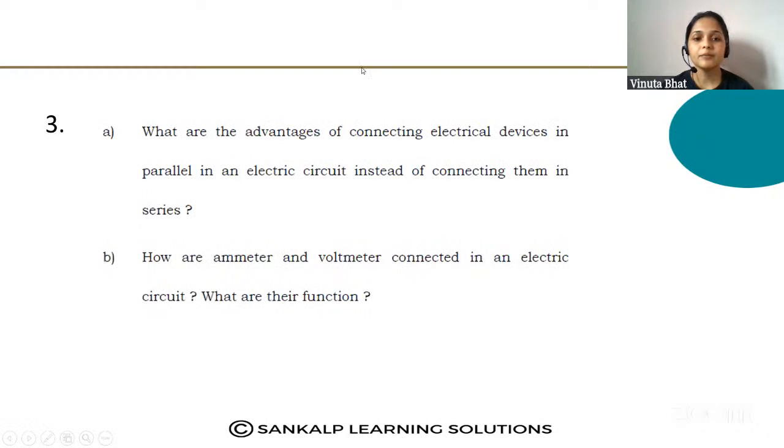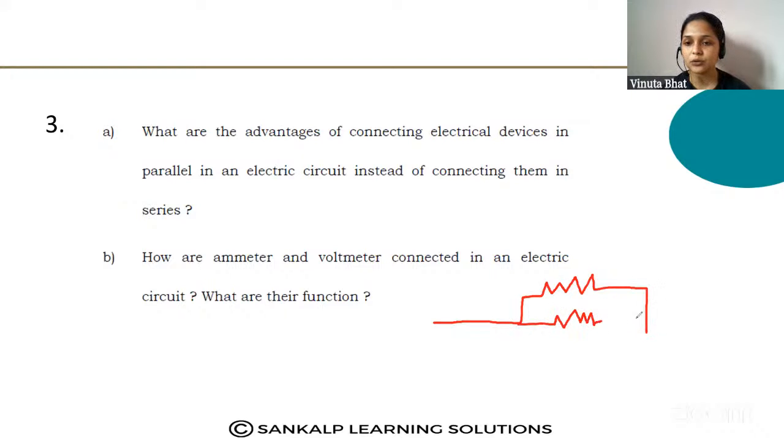Now, how are the ammeter and voltmeter connected in an electric circuit? What are their functions? Here you should see how the ammeters and voltmeters are joined in an electric circuit. Just imagine this is the electric circuit.